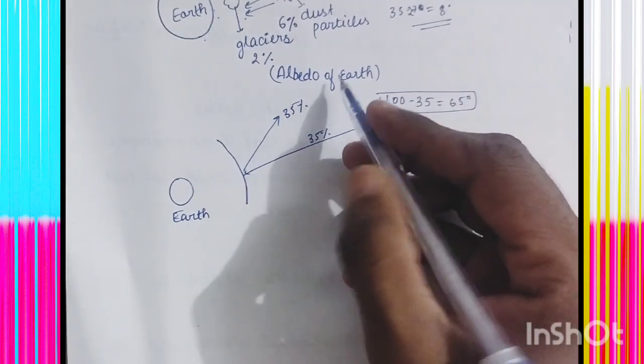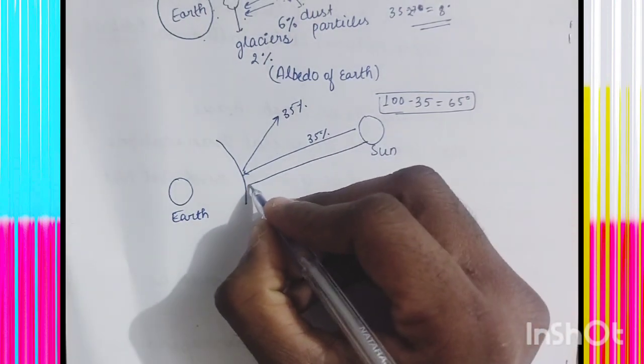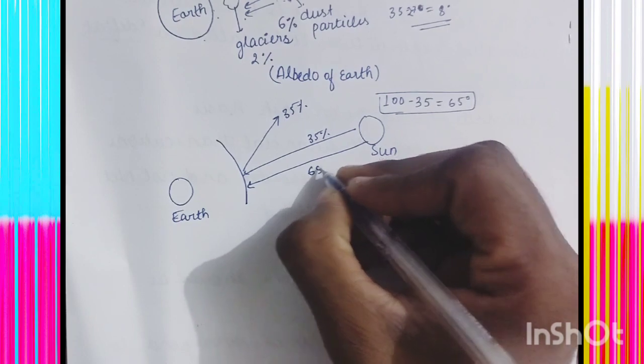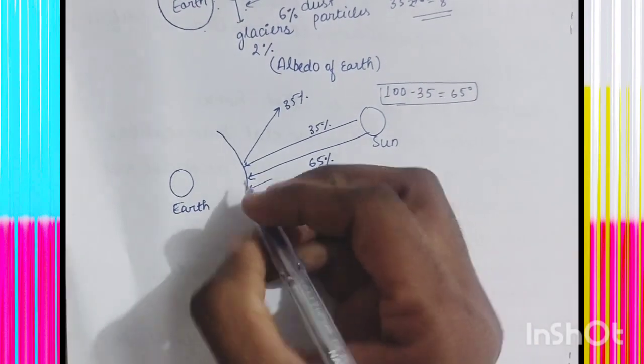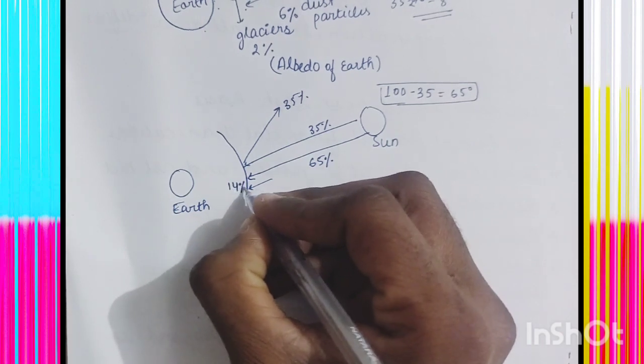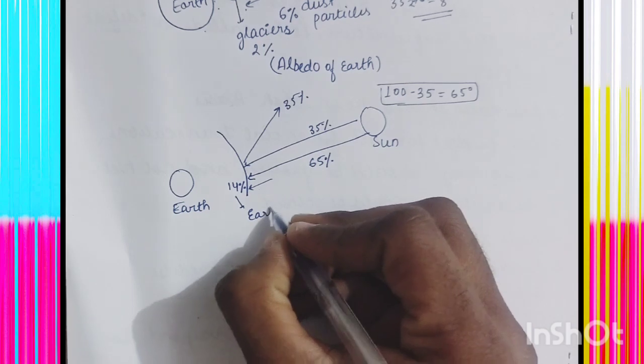This is known as albedo. We have already discussed it. Then the left 65% of the energy reaches the earth atmosphere. Then 14% of the energy is absorbed by the earth atmosphere or gases.